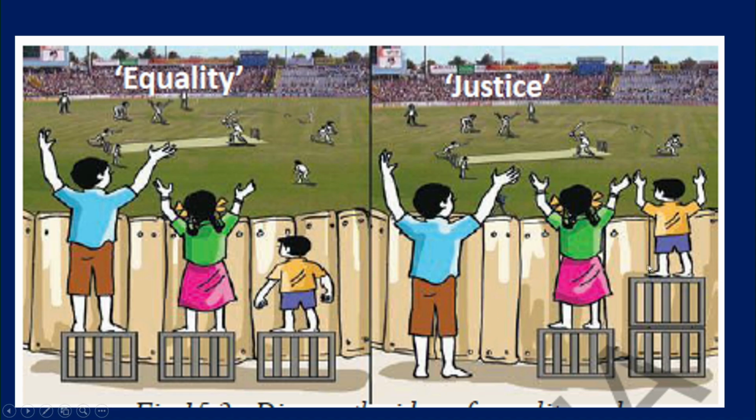This is justice. So equality as well as justice has taken place, and now all three are able to enjoy the game that is taking place. Like this, equality and justice are two important features of the Indian constitution.